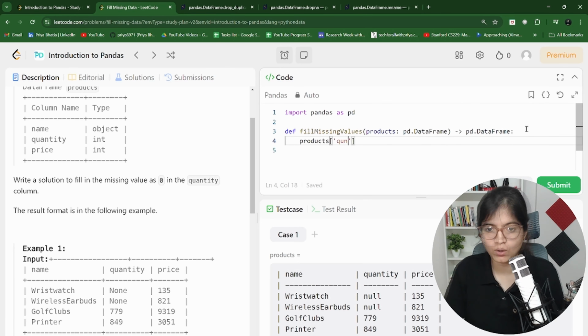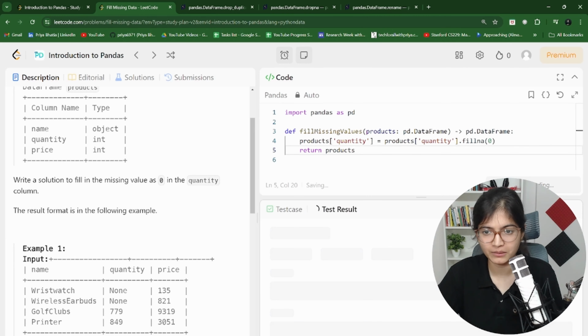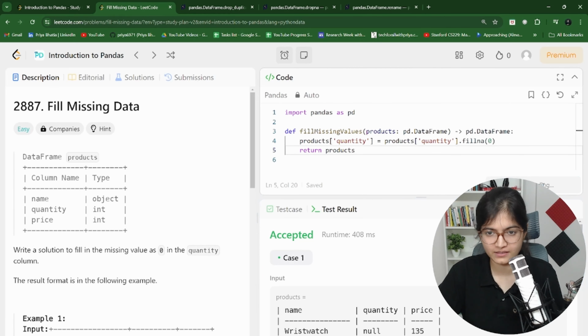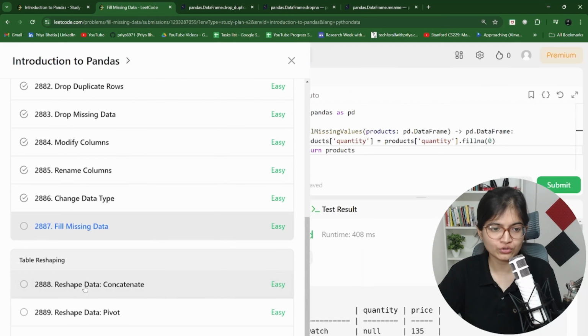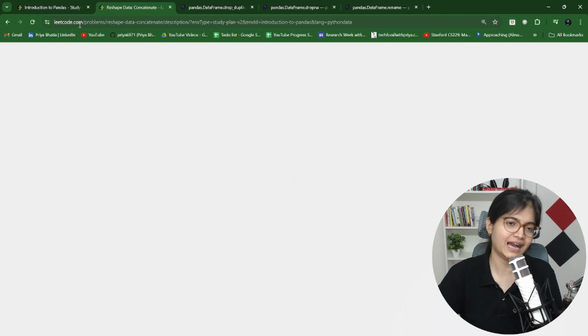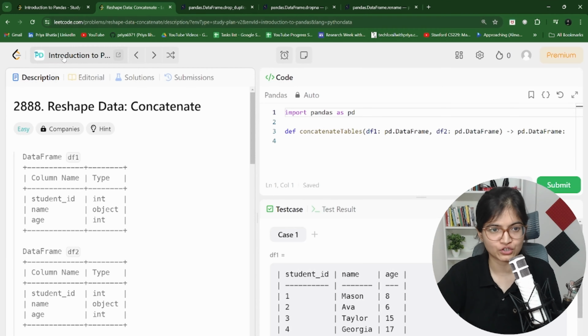So maybe what we can do is we can say products of quantity, specifically I will pick up, and I will say products of quantity dot fillna to fill the null values with zeros. And if I just return the products here, will that fulfill my results or the expected outcome? Let's see. Oh, it is accepted. Let's try to see whether it is submitted or not. And great, super. So this is how basically you have to think and have a thought process for how you can do these conversions.